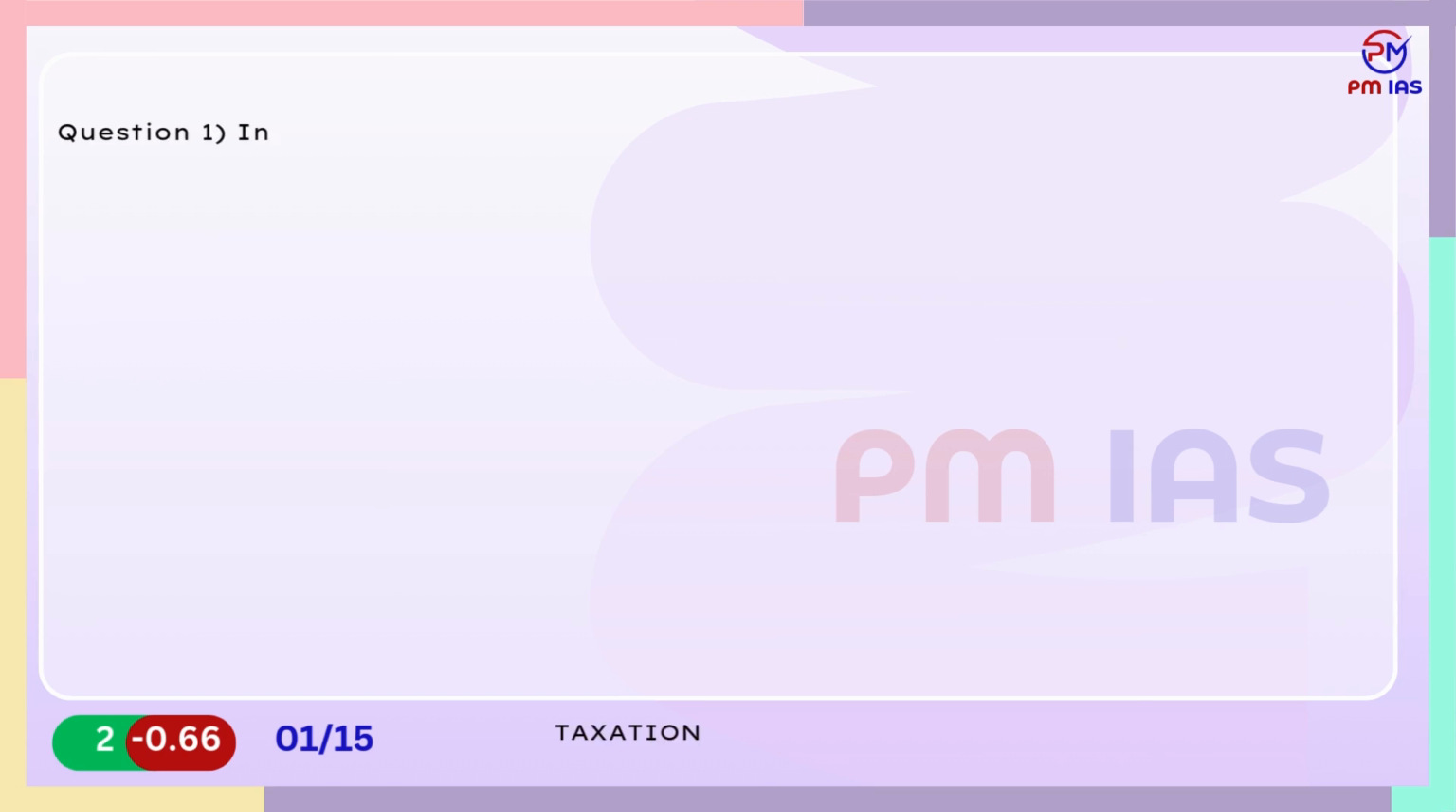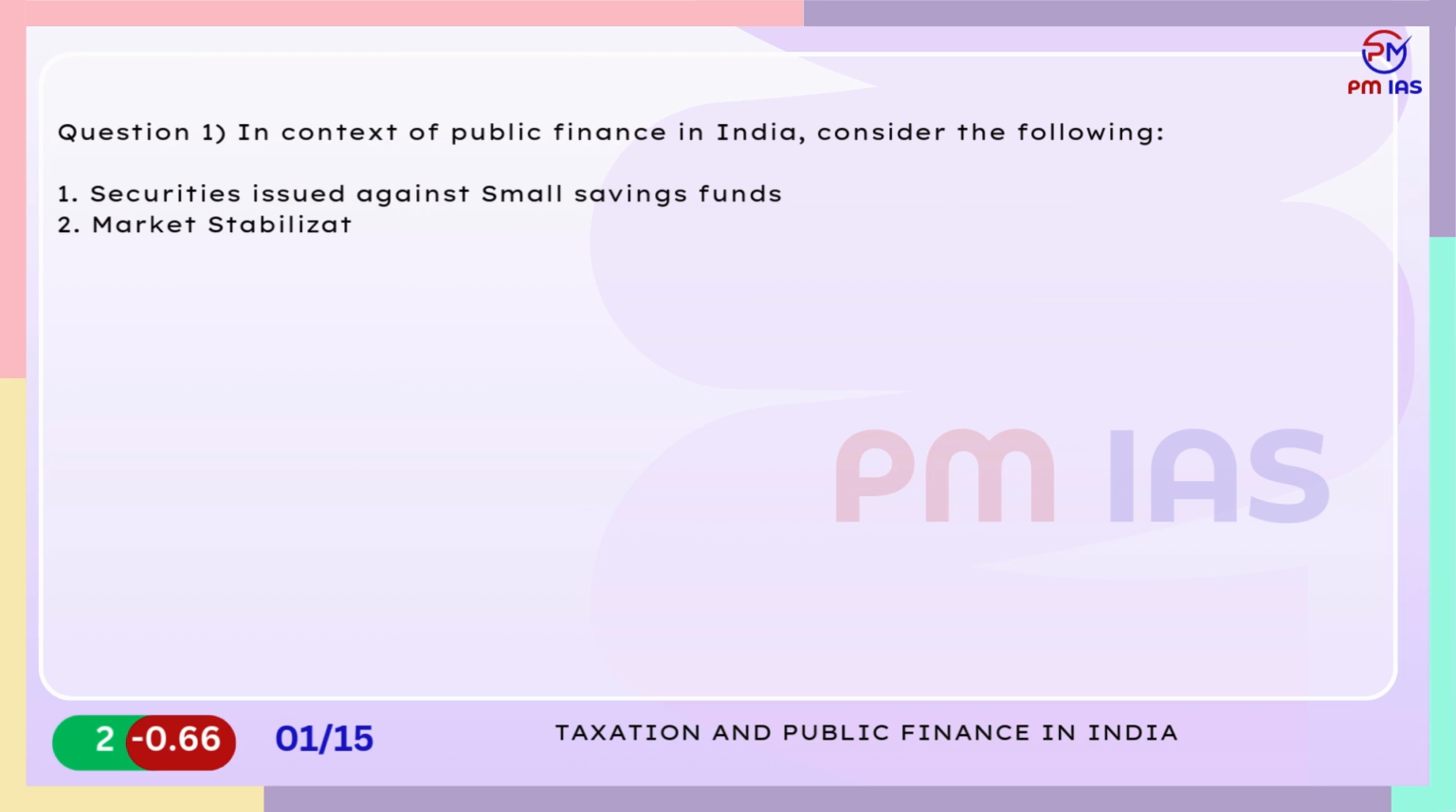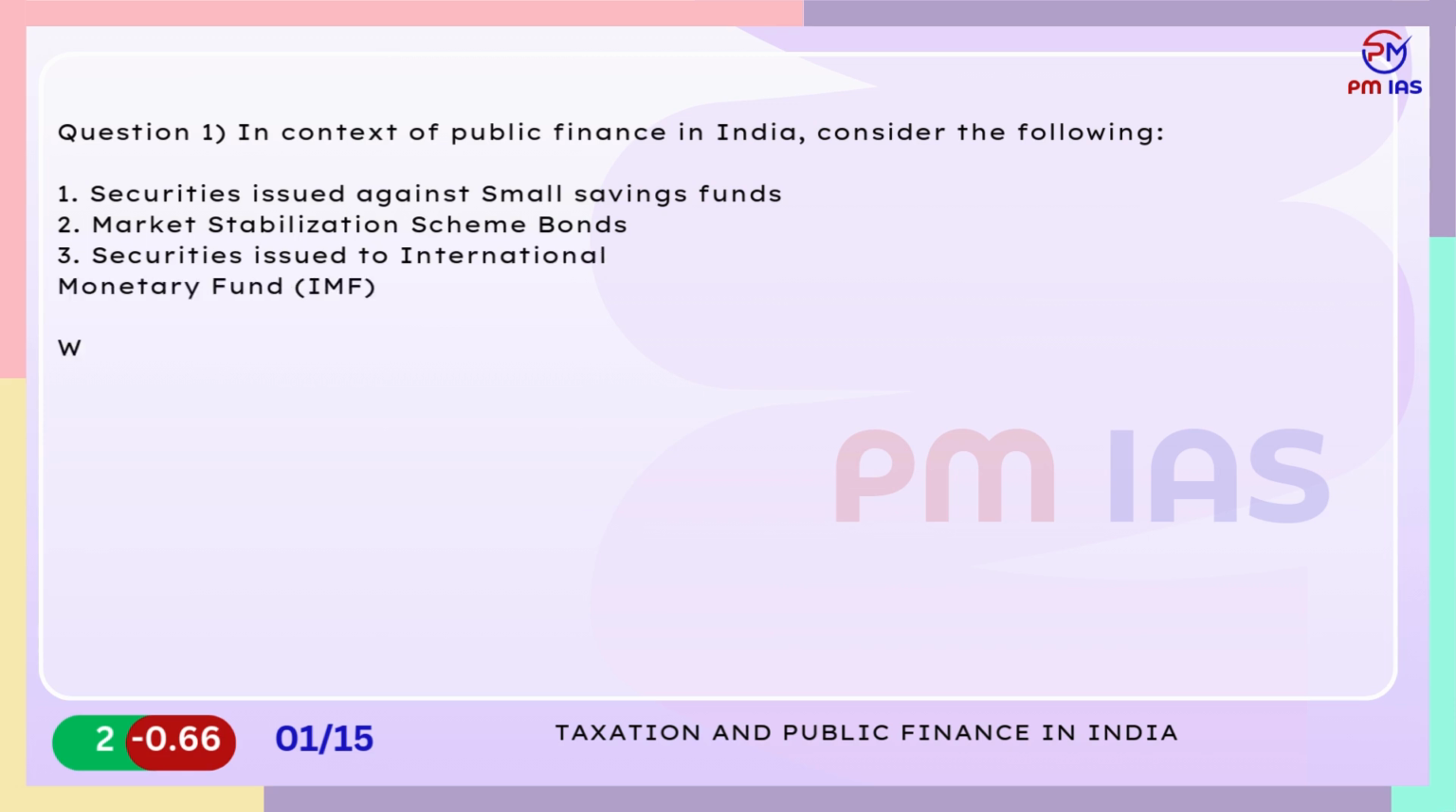Taxation and Public Finance in India. Question 1. In context of public finance in India, consider the following. 1. Securities issued against small savings funds. 2. Market stabilization scheme bonds. 3. Securities issued to International Monetary Fund, IMF. Which of these are components of internal debt?